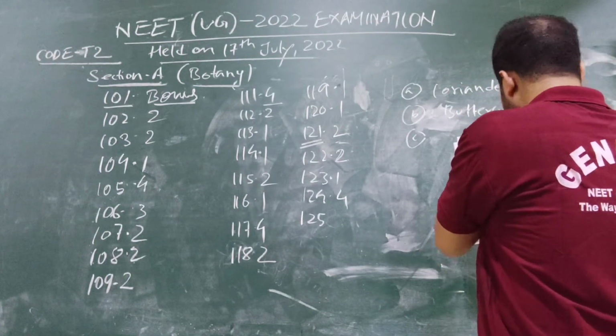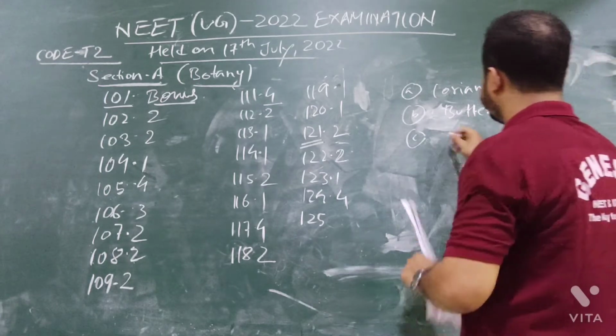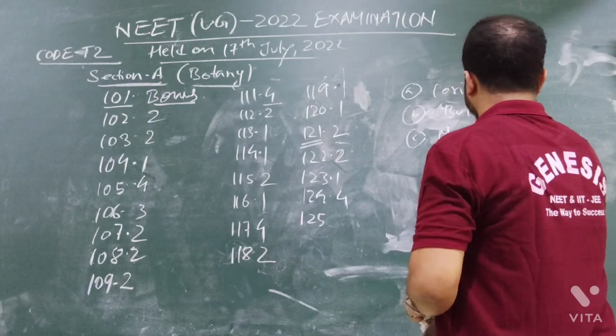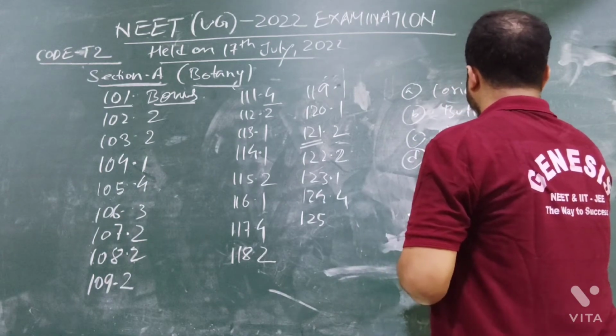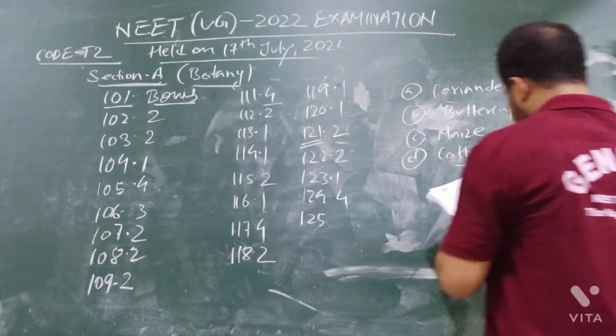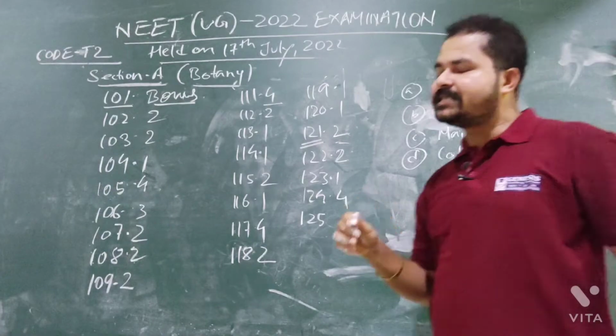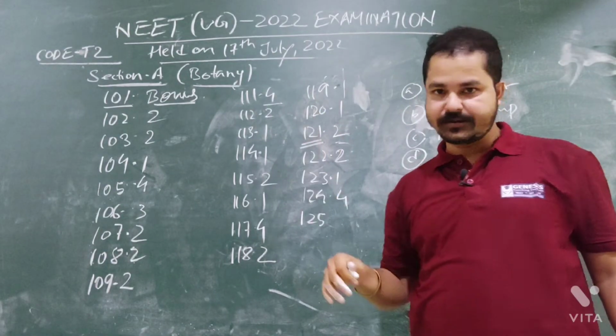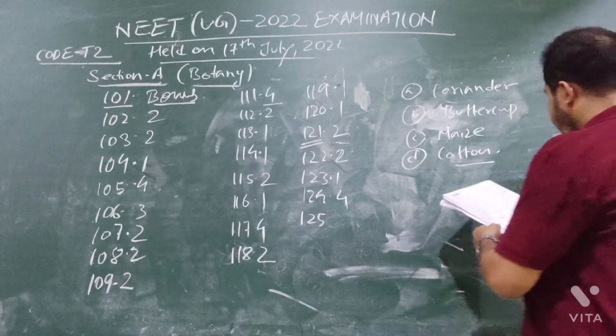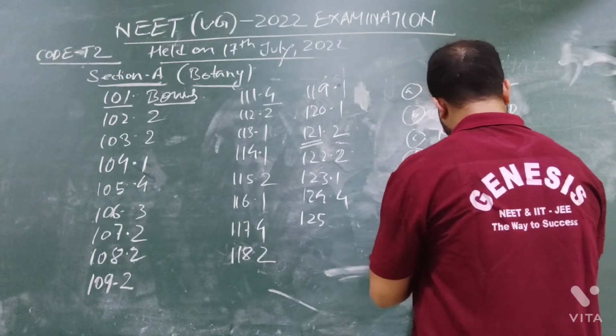Option number C, maize. Option number D, cotton. First of all, you need to know what is plasticity. You see, plasticity is the mechanism of a plant to show any response to a particular environment. So, plasticity is adaptability of an organism to changes in its environment.